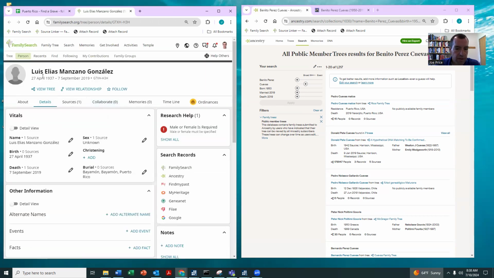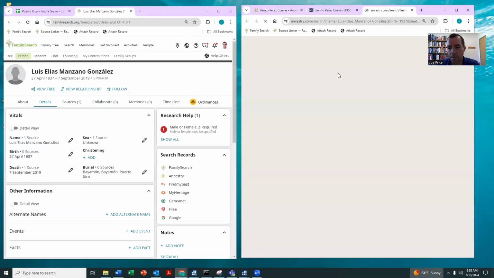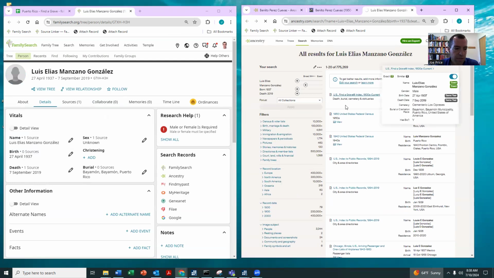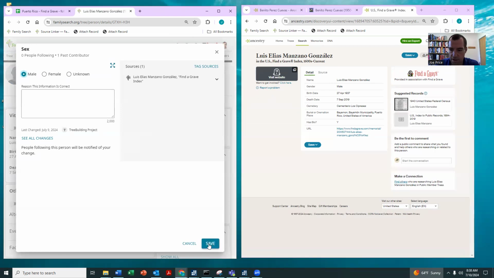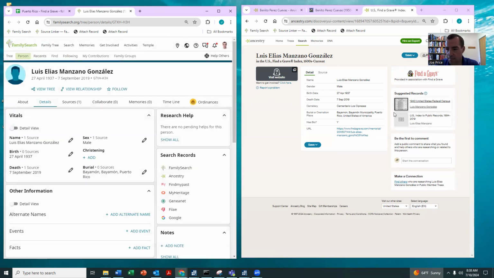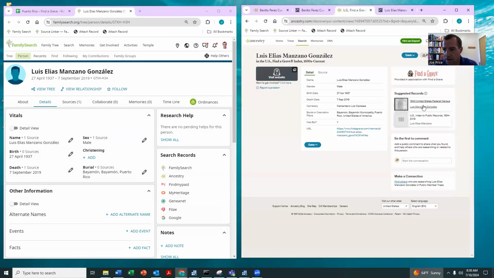Okay, so here we go. So we got Luis. Again, Luis is a male name, but we can always check here on Ancestry. And so you can see, yes, male. So I'm going to make that change right here. Notice Ancestry is showing some possible hints here. The other thing is sometimes Ancestry will have the birthplace and death place, but FamilySearch won't. So if that happens to be there, you can take a look at that.